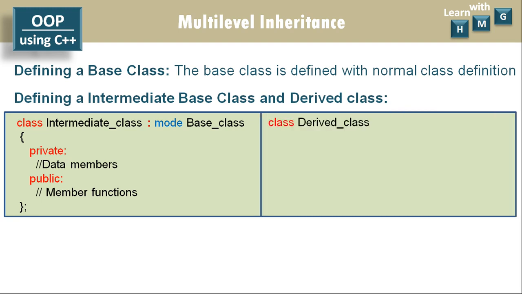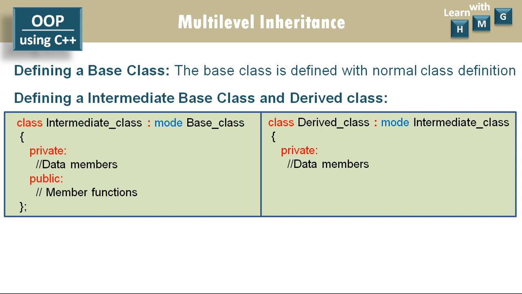On the same line, you can define another derived class which is inherited from the intermediate base class. This is the syntax: class keyword, then the name of the derived class, colon, the mode of inheritance, and the intermediate base class name. Again, it has its own data members under the private section and member functions under the public section.